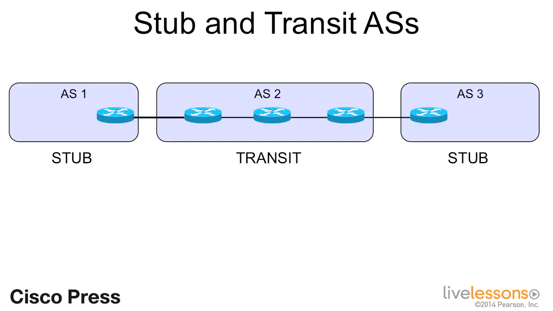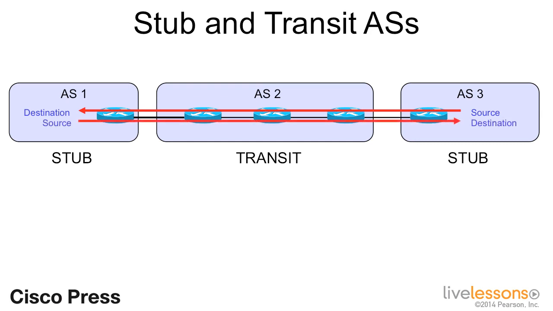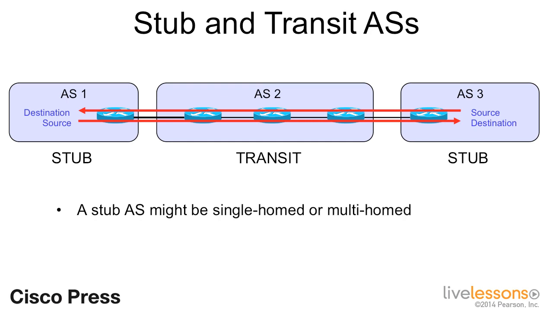In this illustration, AS1 and AS3 are stub autonomous systems, whereas AS2 is a transit autonomous system. So, for example, some packets might have a source in AS3 and a destination in AS1. Or packets might have a source in AS1 and a destination in AS3. But in both cases, the packets are passing through AS2 without having either a source or a destination in that autonomous system. A stub AS might be single-homed or it might be multi-homed, but a transit AS is always multi-homed.